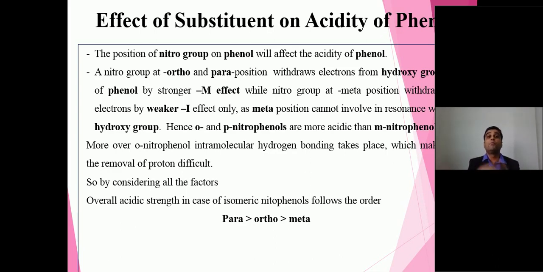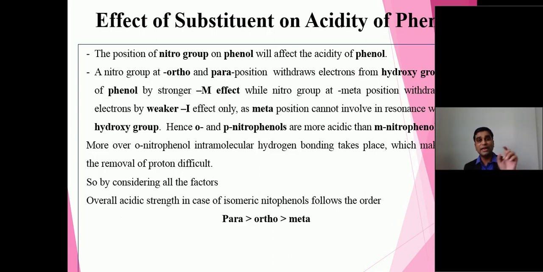disubstituted phenols are more acidic as compared to meta, looking to both the effects. So ortho and para nitrophenols are more acidic as compared to meta nitrophenol. Now there is a situation: which one is more acidic, because both positions have the group, I mean the nitro group at the ortho or at the para position?